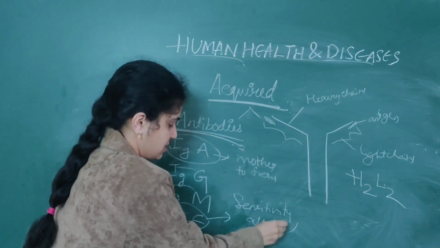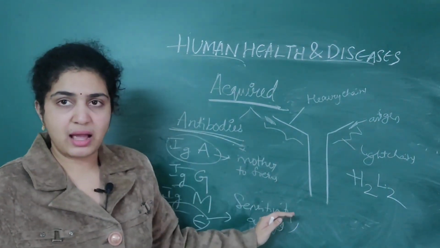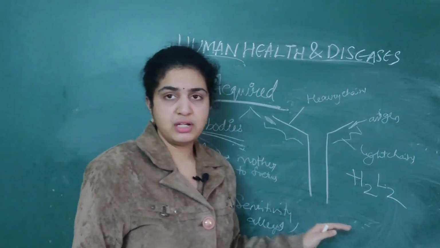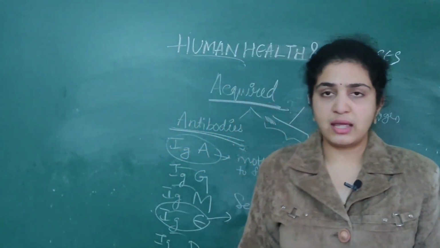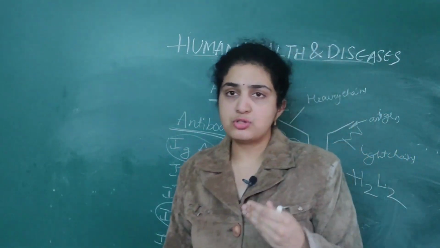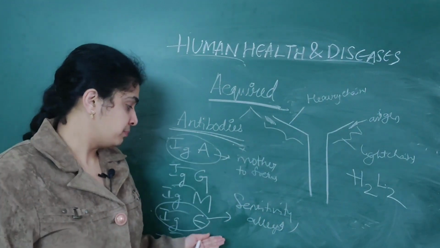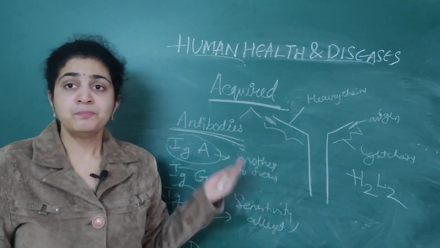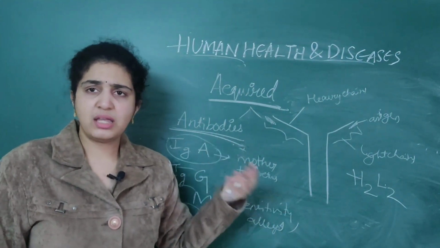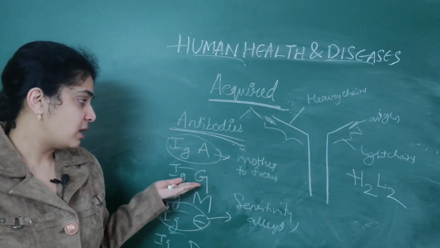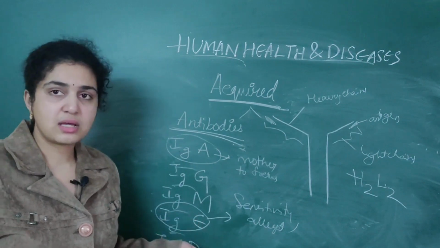If there are allergies, this IgE only will act. Mostly IgA antibodies are produced in the mother's milk and transferred to the fetus. When you say IgE, these antibodies are produced during allergy. IgG and the others are not.